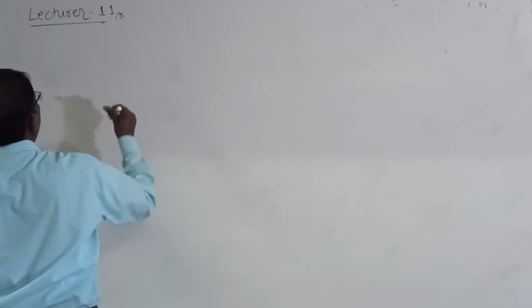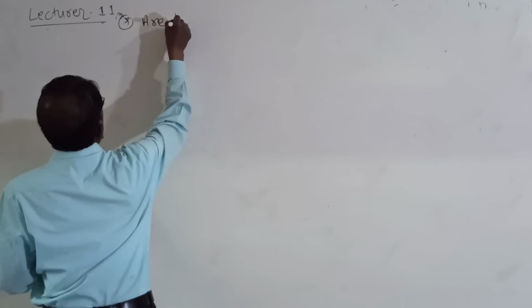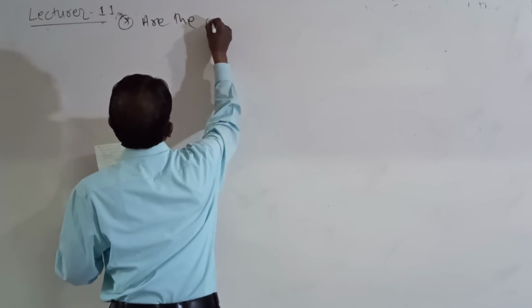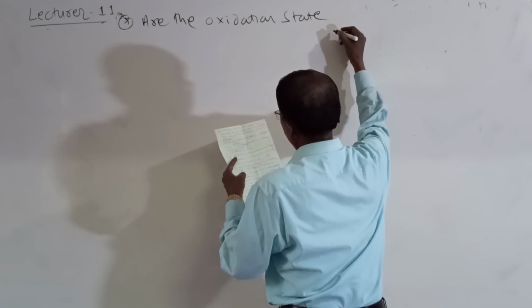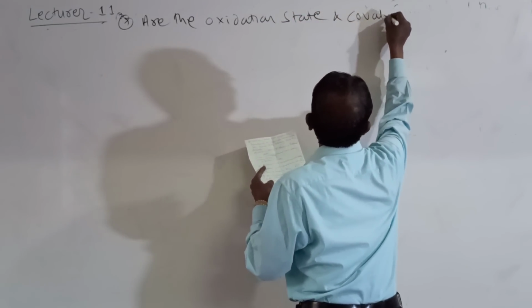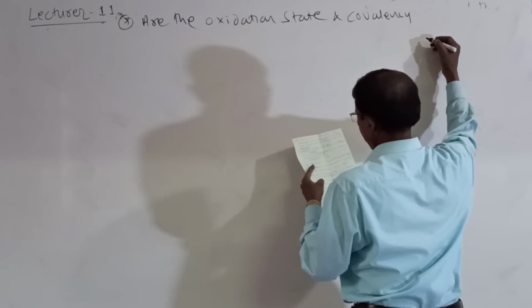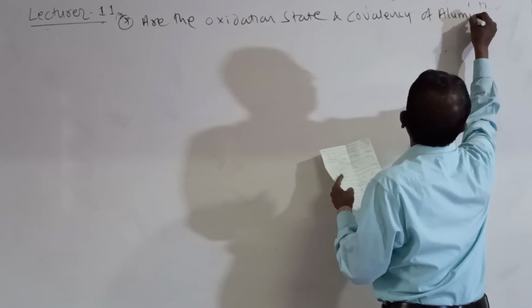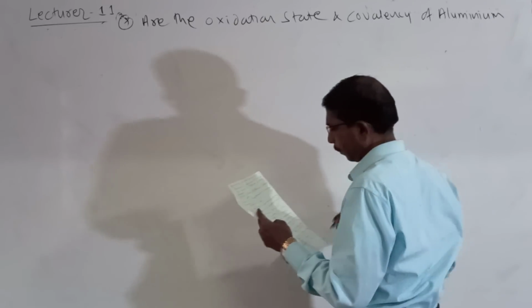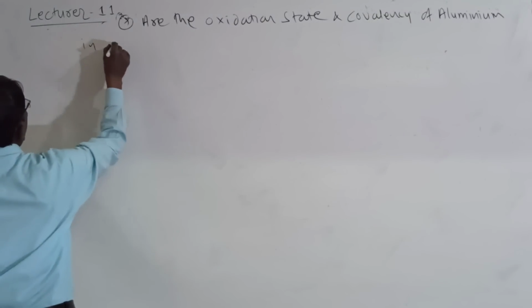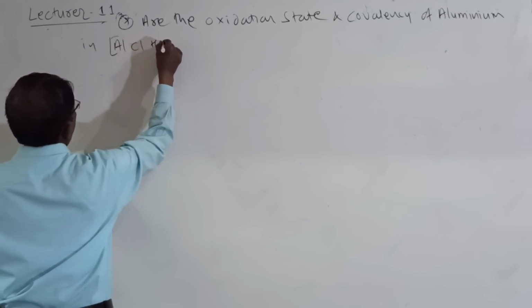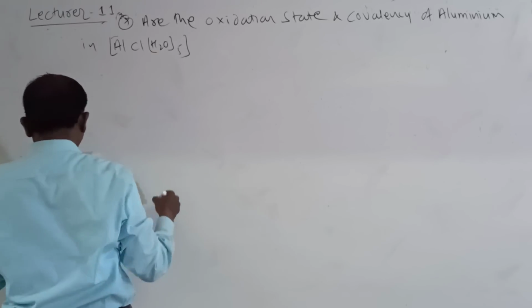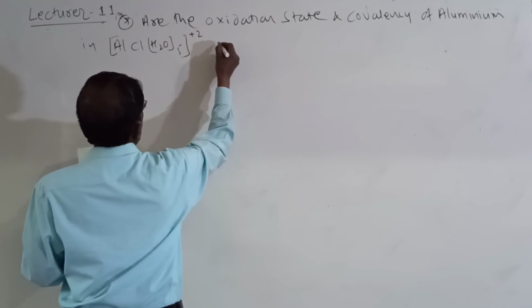Then the last one. Are the oxidation state and covalency of aluminum in [Al(H2O)6]Cl3 the same?